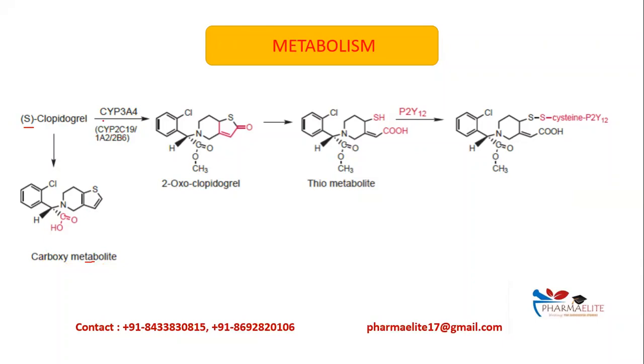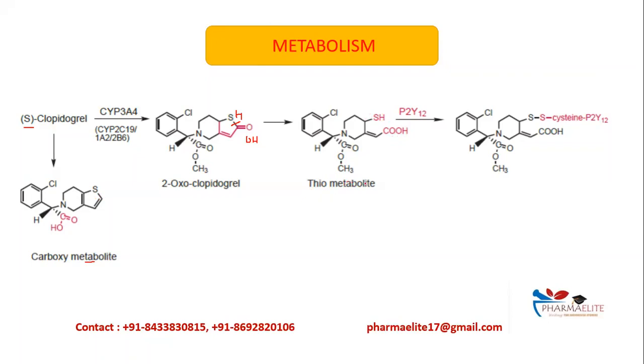So the first step is oxidation, but now the oxidation is taking place at the parent ring at the second position. Here you can see an oxygen group is added and it will form 2-oxoclopidogrel, which is an active form. So next there is hydrolysis, that is breaking over here and addition of H over here and OH over here, which will form a thiol metabolite. Okay, so here you can see SH and COOH, right?